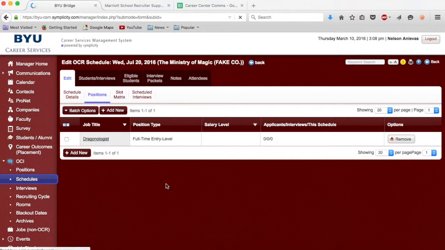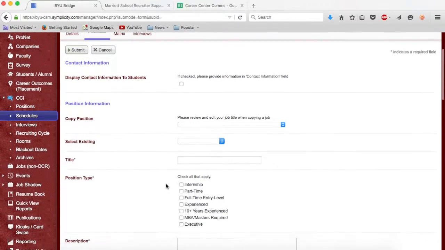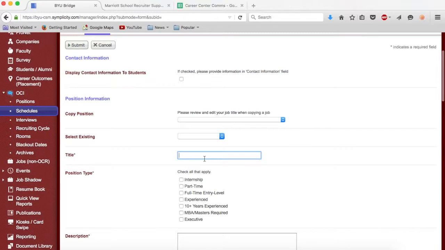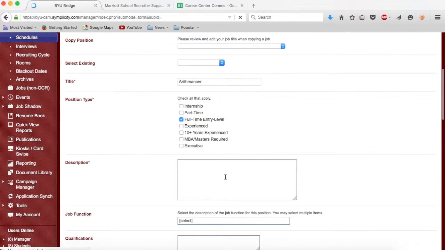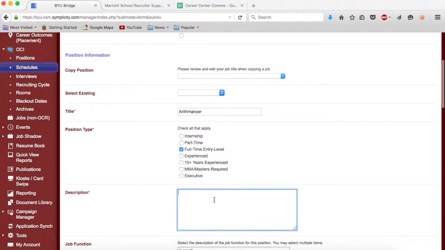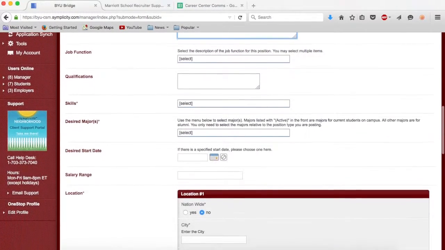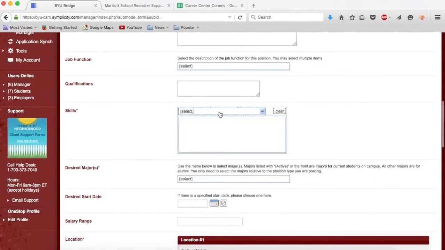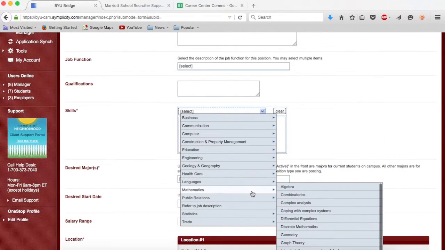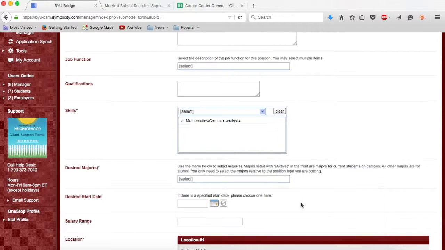Once there, we can input the appropriate information. This new job title will be Arithmancer. It is a full-time, entry-level position, and the description for this position is Prediction with Numbers. Next, under Skills, we will select Mathematics and move on over to Complex Analysis.